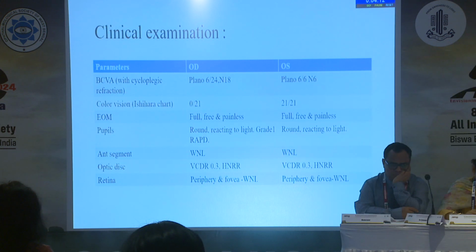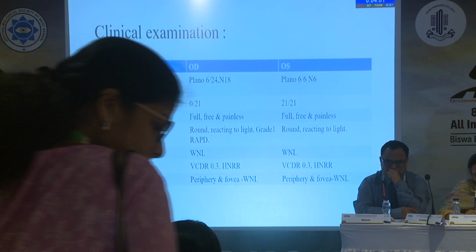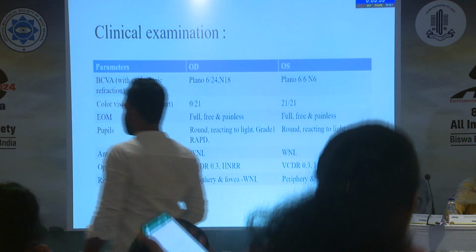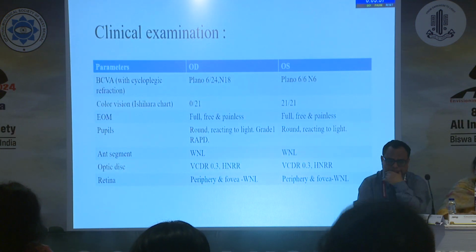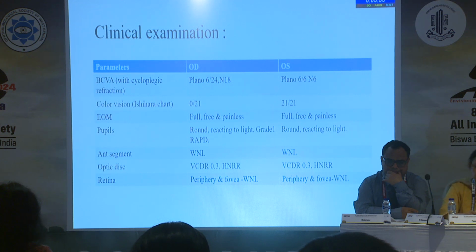On clinical examination, his BCVA with cycloplegic refraction was plano 6/24 N18 in the right eye, while plano 6/6 N6 in the left eye. Color vision: he was not able to read any of the plates in the Ishihara chart in the right eye, while in the left eye he read all the plates. EOM was full and free. Pupils were round, reacting to light.